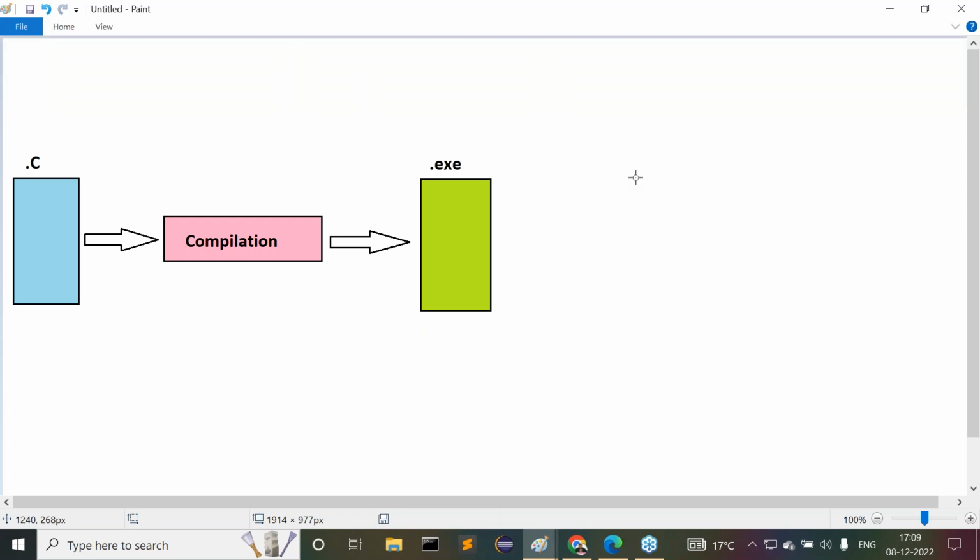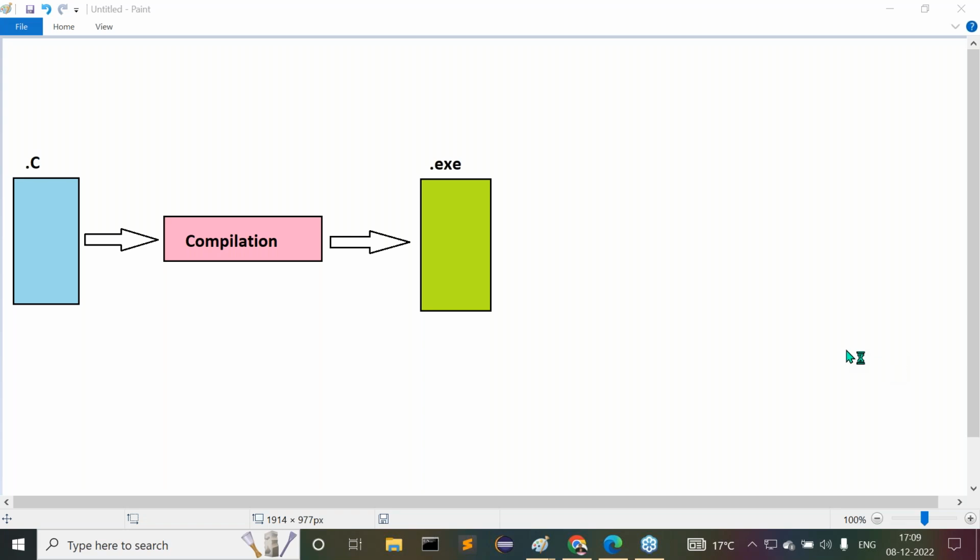In the case of Java, it's very clear that only one file, after the compilation process, only dot class files we are able to get. Understand my point here. But in the case of C and C++, it may be .obj file, it may be .exe file, it may be .ai file, like different files we are able to get. But no confusion in the case of Java, directly .class file. Remember this. Okay, fine. All right, sir.